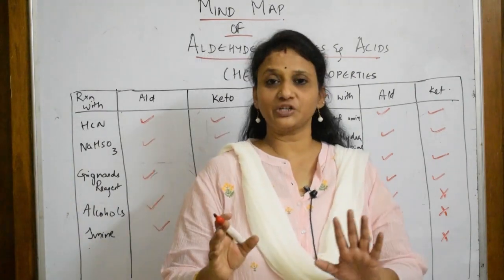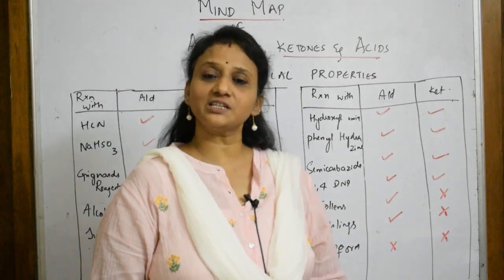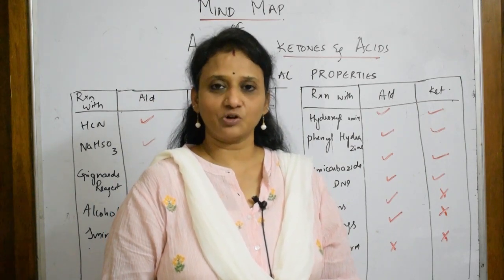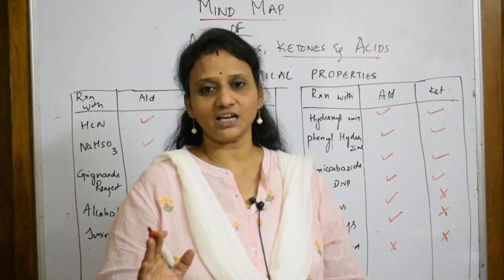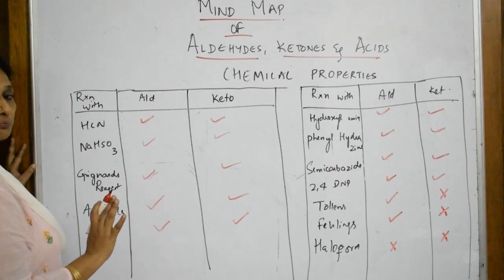Right, students? So preparation, I think you have noted it. Now chemical properties. When it comes to the chemical properties, there is a list of chemical properties for aldehydes, ketones and carboxylic acids. So I have combined the common aldehydes and ketones, then carboxylic acids we will do. Now when I see the reaction, just see here, very important table.